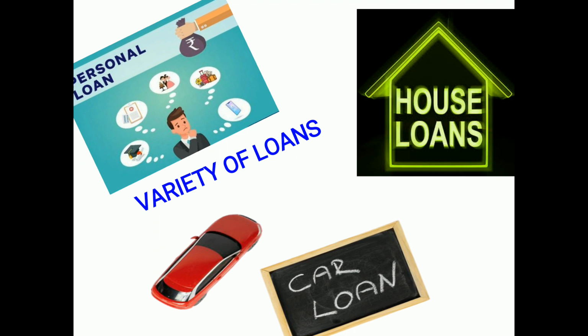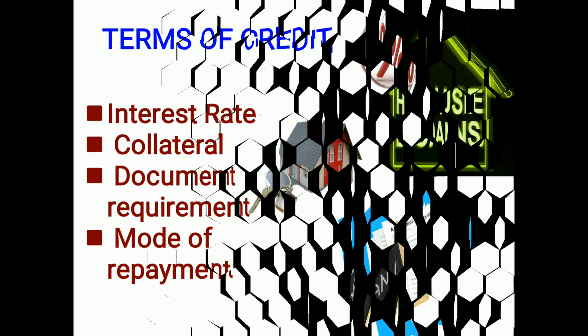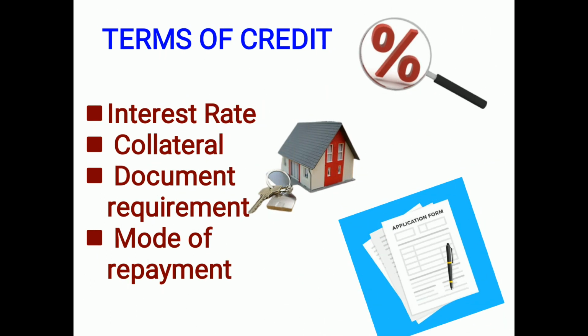When we talk about the banks here, it is not that only one loan is given. There are varieties of loans. It may be a personal loan, house loan, car loan, whatever loans are given by the financial companies or the particular banks. So there arises the terms of credit. Terms of credit is nothing but the interest rate, collateral, document requirement, and mode of repayment.